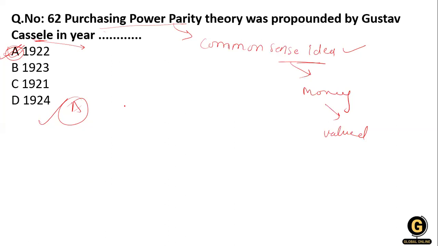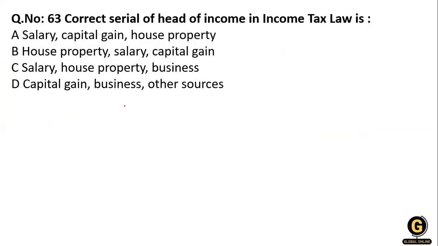Clear? Next question: what is the correct serial order of the heads of income under income tax law? Salary, house property, business, capital gain, and others. So option C is right.